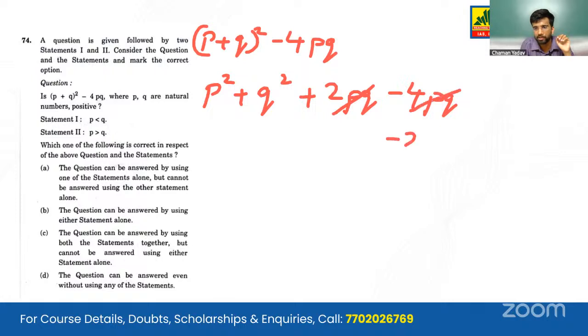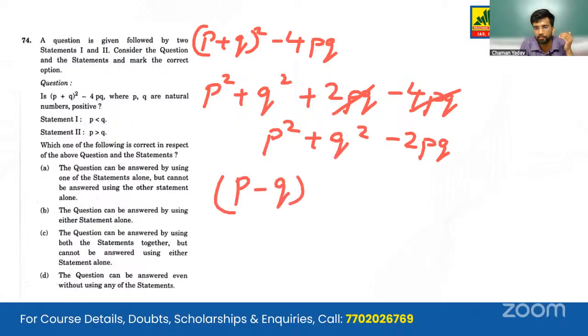So we get minus 2PQ here, P square plus Q square. The equation now becomes P minus Q whole square. Putting the value, solving this equation will get a positive number.